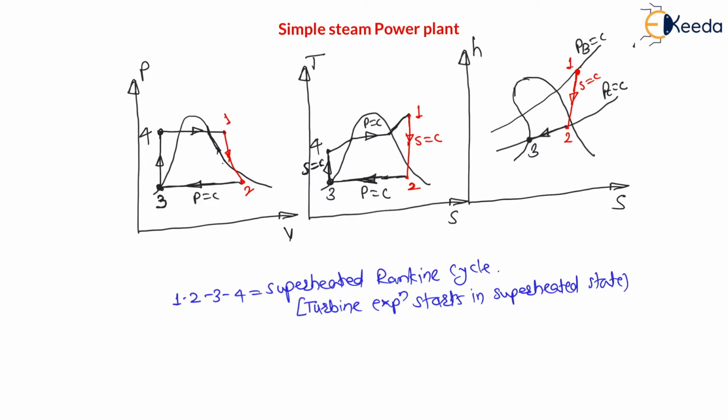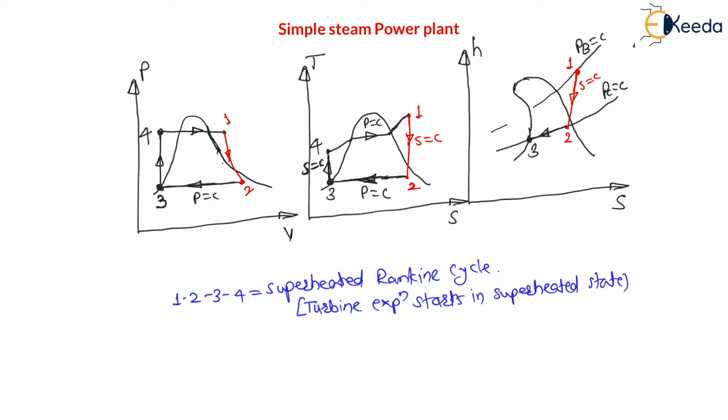Now my dear students, 3 to 4 is reversible adiabatic compression, that is pumping. So entropy must remain constant, therefore there will be a vertical line, so here I am modifying this diagram a little bit, right? Here a little modification, because after the vertical line, that is at state 4, it is in liquid state. So let us do a little modification here. The diagram will be like this, right?